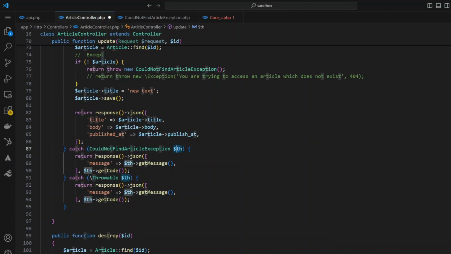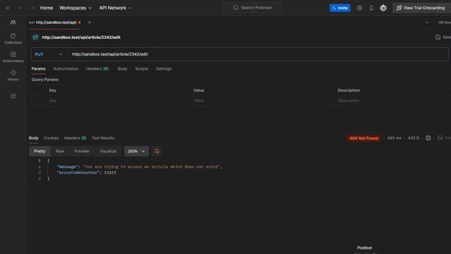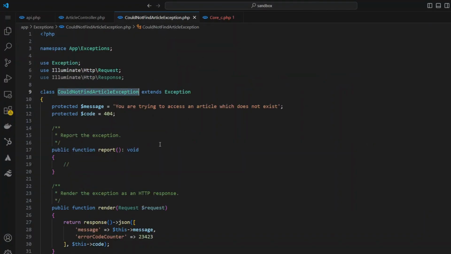At this point, I'm going to remove this part of the code and say return th, and then I'll call the render method. Now the render method is expecting a request object, so I'll include that in there. And then I'm going to hit save. Now when I go back and hit send, I get back the response that I'm expecting. This is how the render method is helping us.